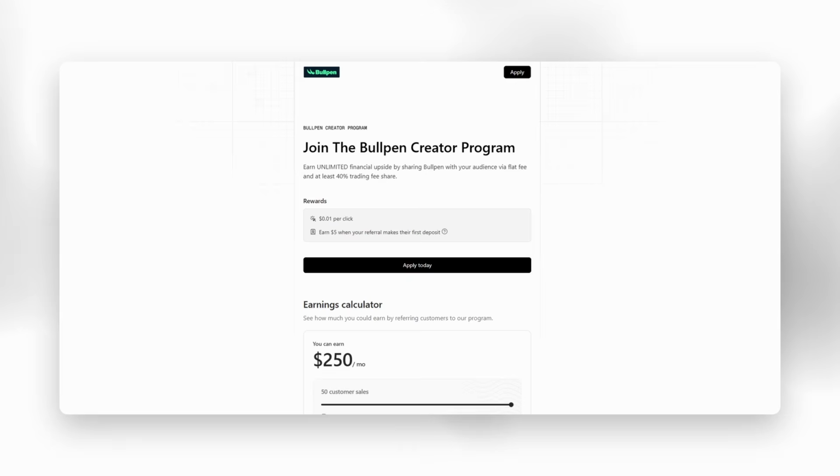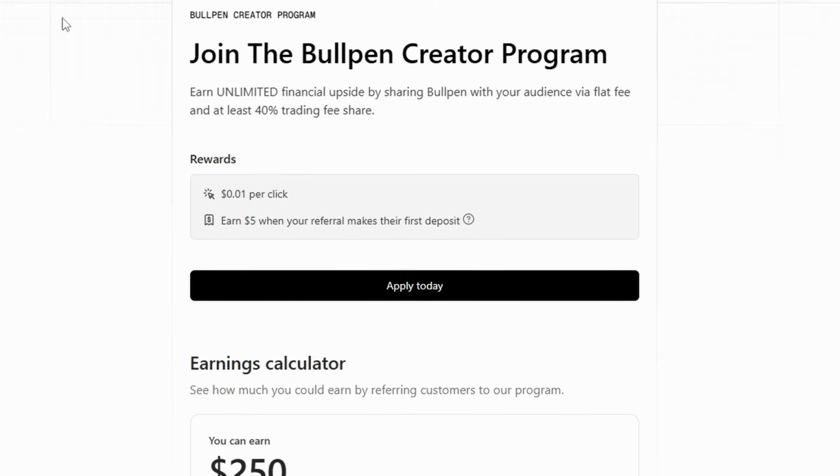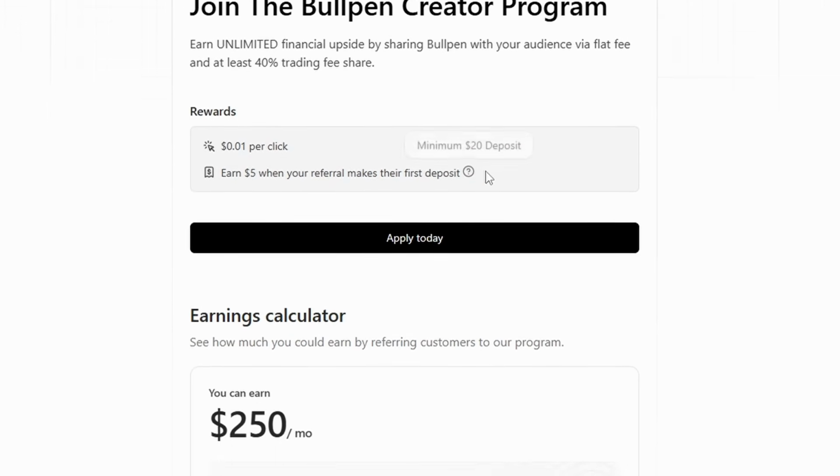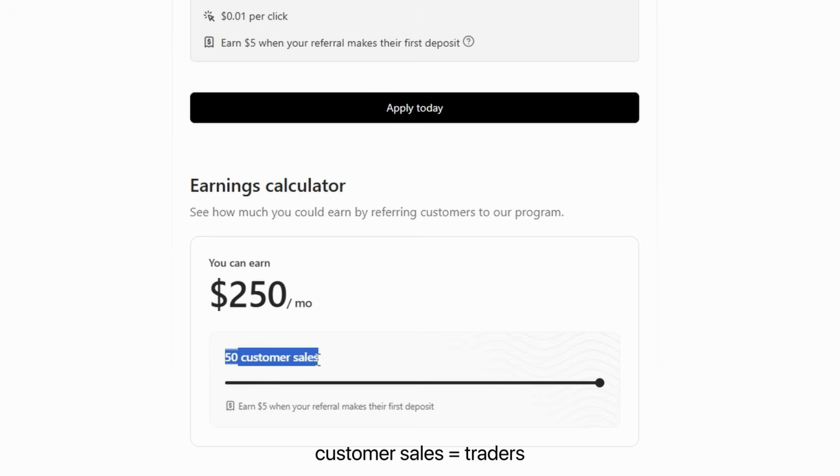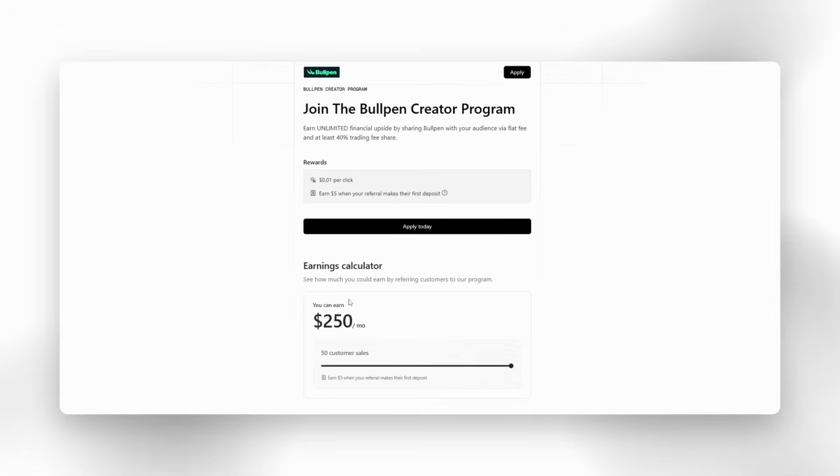The way we're going to be making money off posts is through the Bullpen creator program. Bullpen rewards its creators 1 cent per click and $5 when your referral makes their first deposit. We can see down here with the earnings calculator, you only need 50 customer sales to make $250 extra a month. This may not sound like much, but when I show you how easy it is to make these posts with AI, you're going to want to hop on this bull run as well.